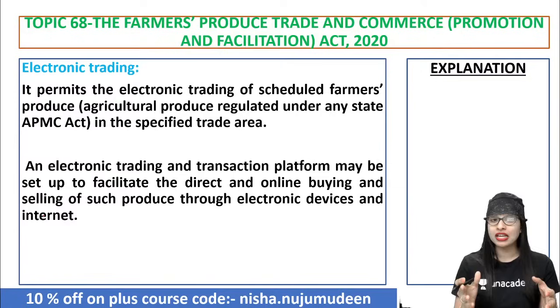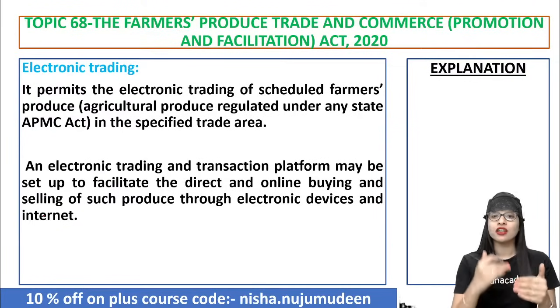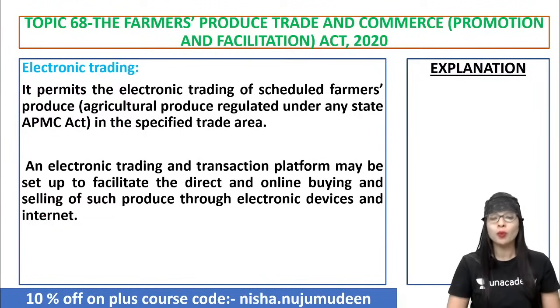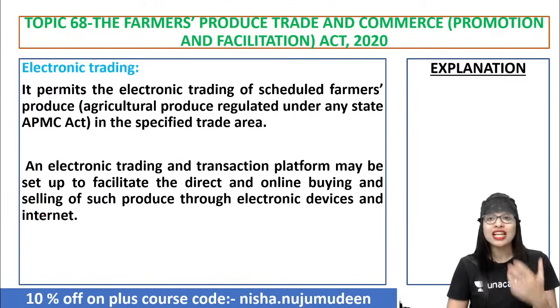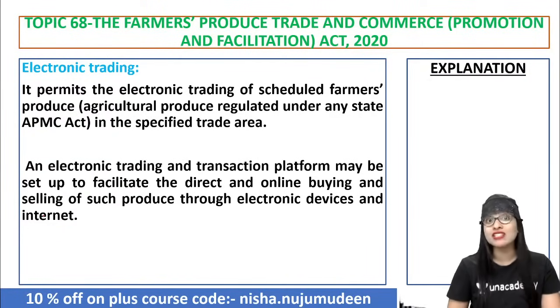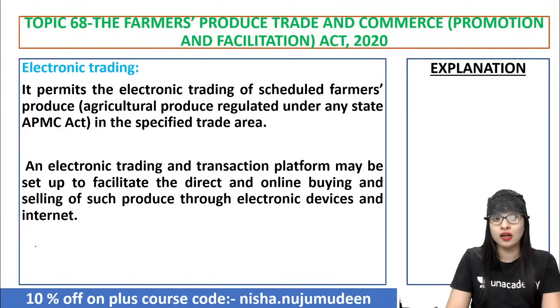Such kind of online trading and transaction platform is basically put up so that they'll be able to facilitate direct and online buying and selling of such produce without much of middlemen, without intermediaries or wholesalers coming up and disturbing the farmers and looting them. They'll be able to carry forward their activity or sell their produce in a better way and have a wider reach as well, because online means you can reach across without a physical barrier of trading. Clear?